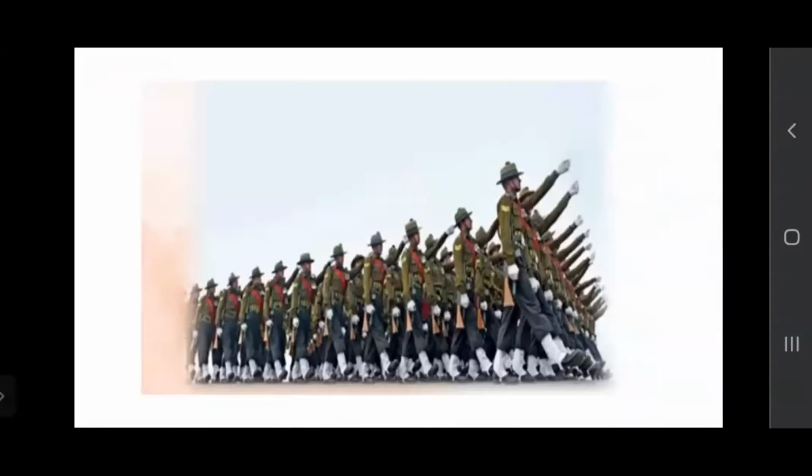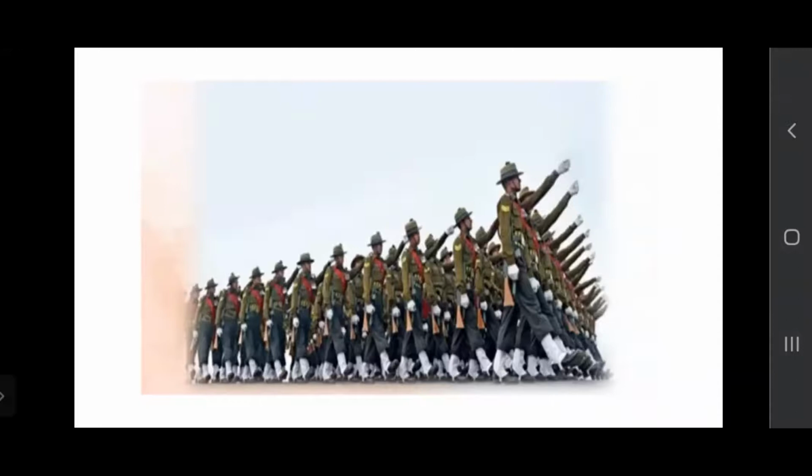Have you seen this type of parade on 26th January and 15th August? We must have seen this type of parade on television, right? So in parades, what happens? They all move in a very regular way. Their timing is very perfect. You can see that each and every person moves in exact timing and on an exact line. They move in a very straight line and the timing is also perfect.